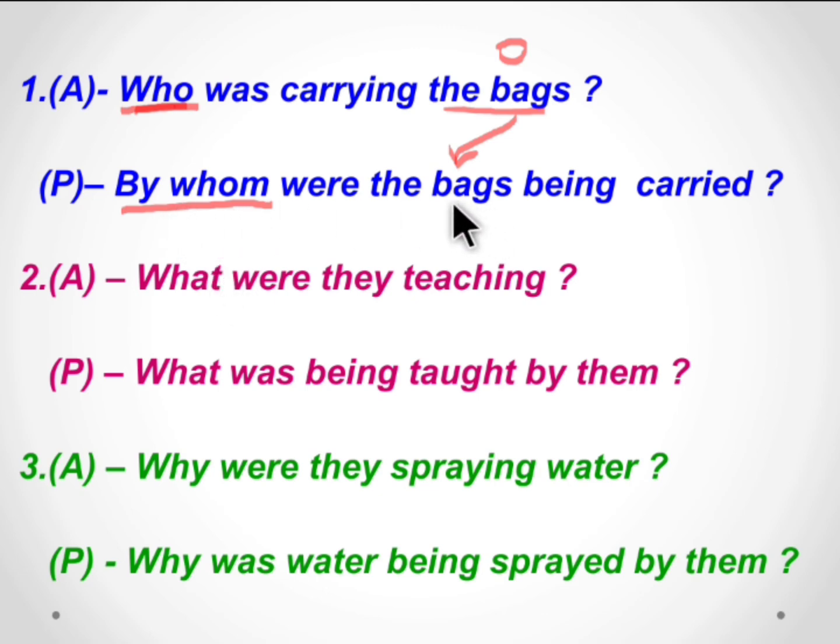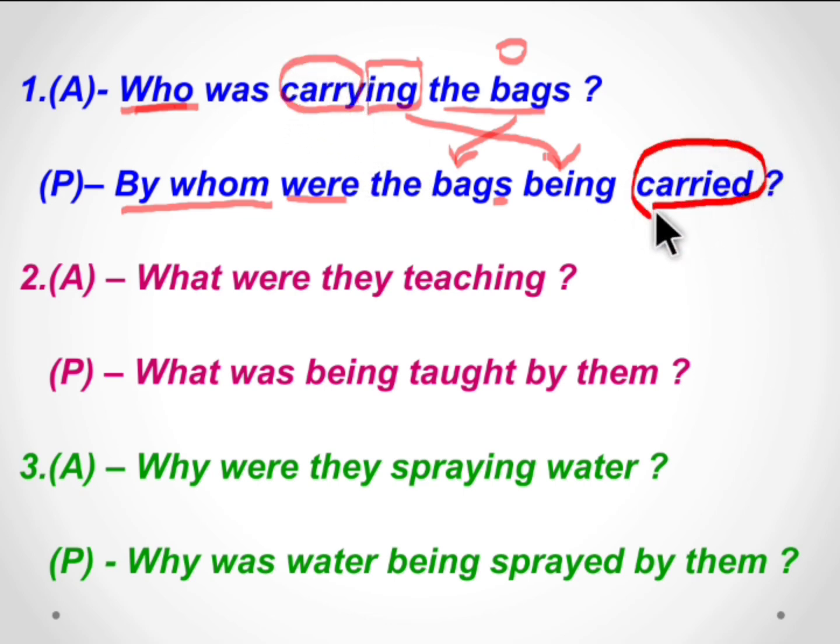Now by whom, bags is plural form, so we use the plural be verb were. By whom were the bags. Ing in carrying changes to being. The past participle of carry is carried. So by whom were the bags being carried?